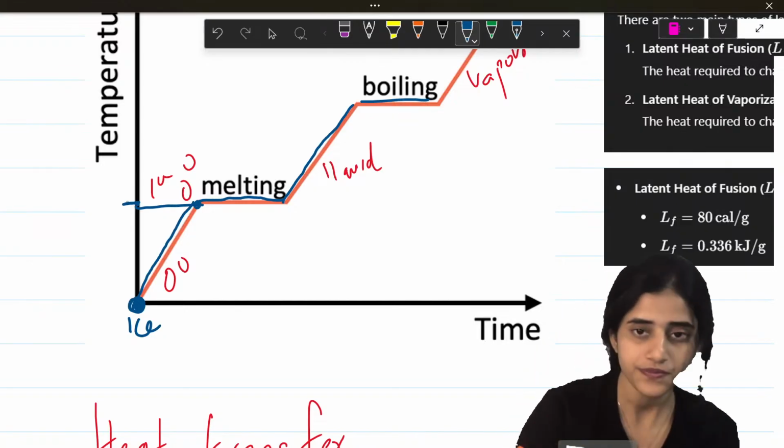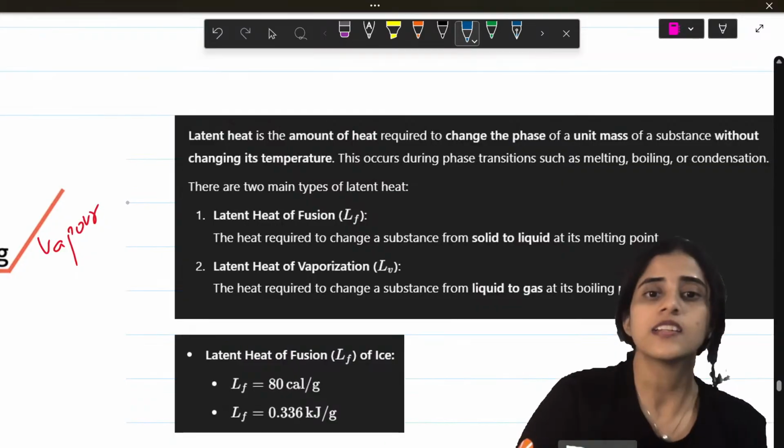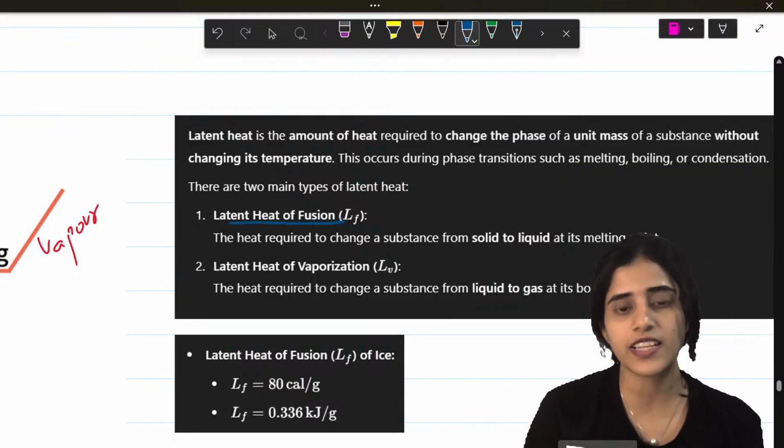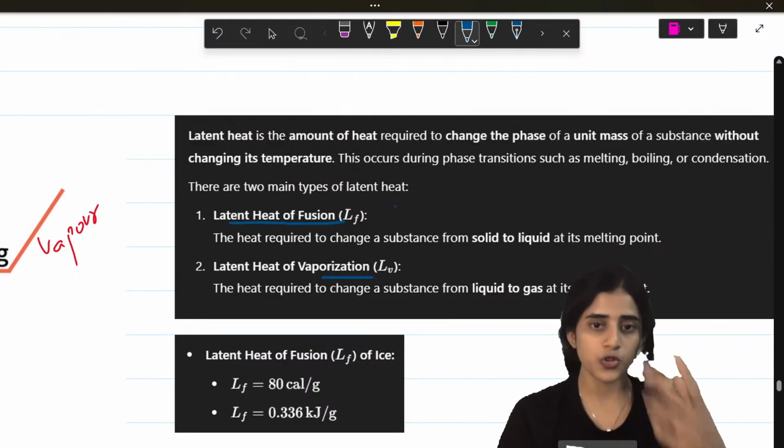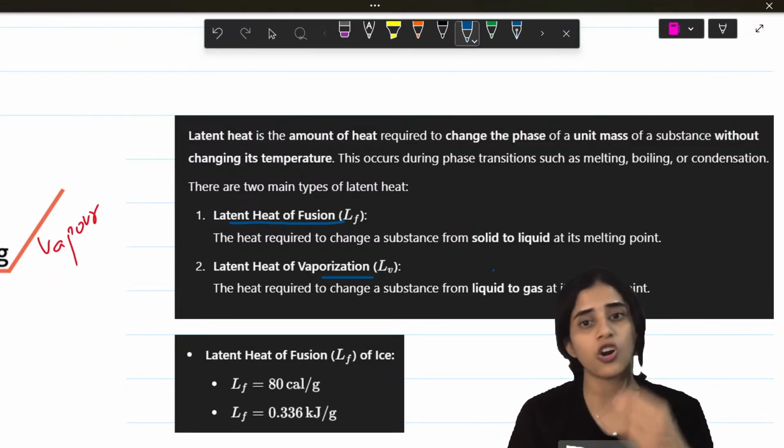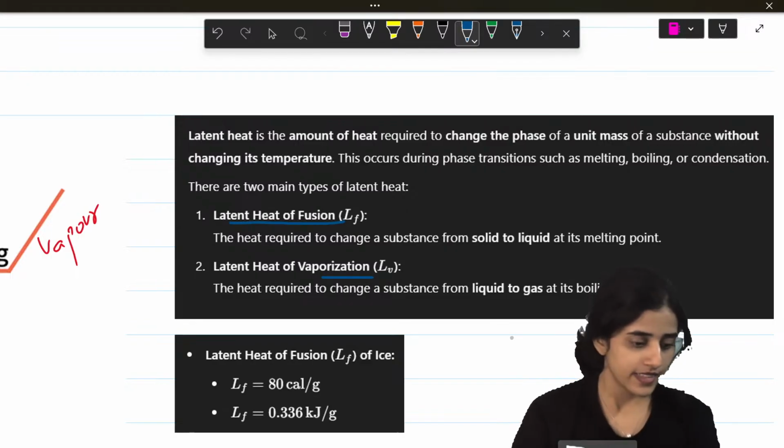Is that clear? Okay. So there are two kinds of specific latent heat: fusion and vaporization. Fusion is the heat required to change from solid to liquid. Vaporization is from liquid to gas. Okay?